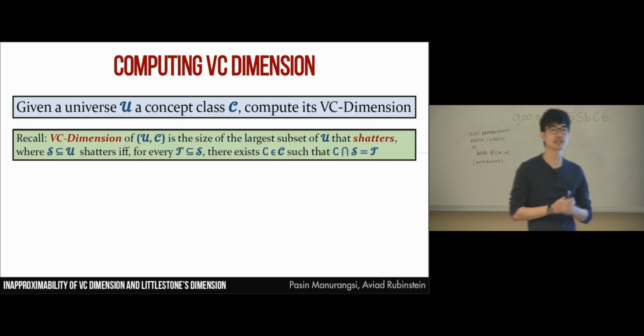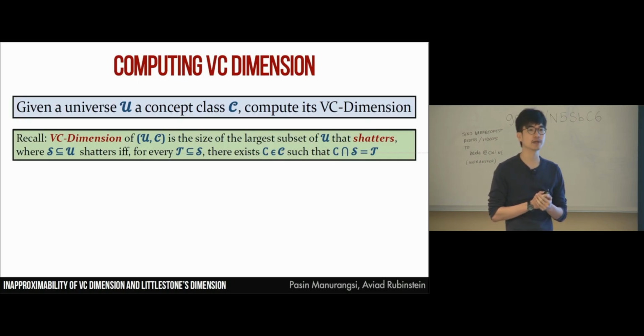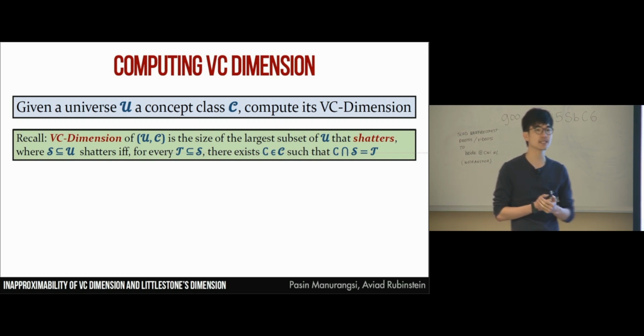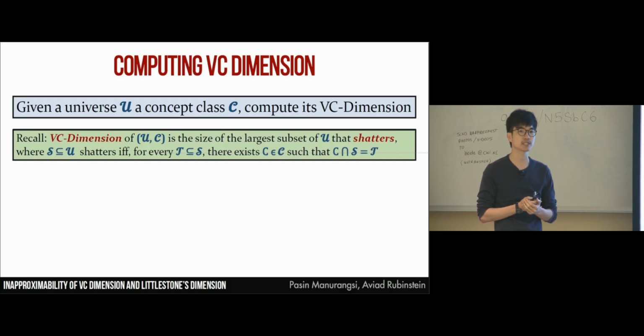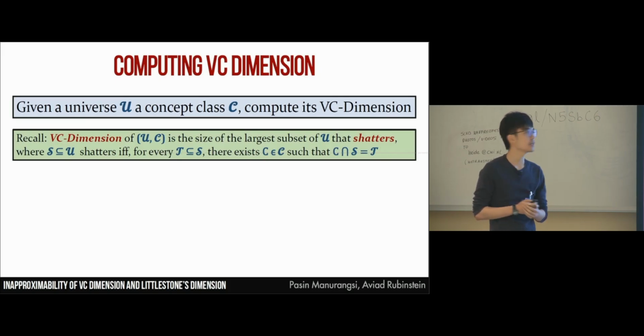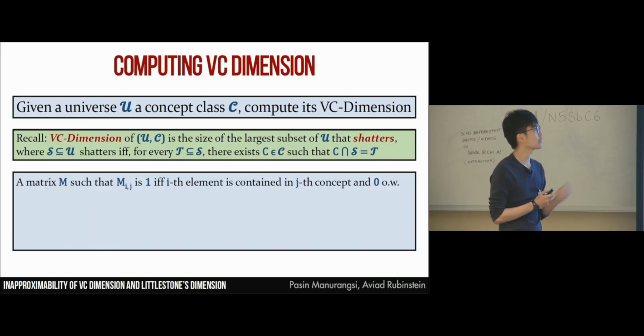The main question that we try to study in this paper is the computational complexity of computing VC dimension. In particular, given a universe or ground set U and a concept class C, we want to determine the VC dimension of the concept class. It turns out that the computational complexity of computing VC dimension, or approximately computing it, actually depends on how you model the input. So let me tell you what the representation of the input is here.